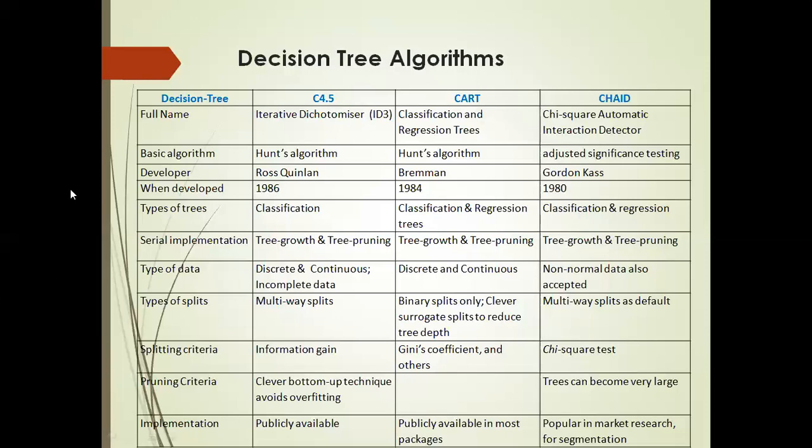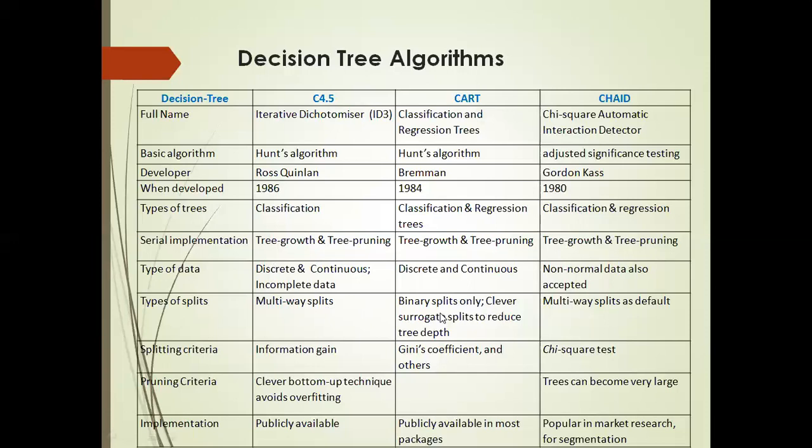Then serial implementation: tree growth and tree pruning, the same for all three. The types of data required for C4.5 are discrete and continuous, including incomplete data. Non-normal data is also accepted. Types of splits: C4.5 uses multi-way splits, but here CART uses binary splits only.